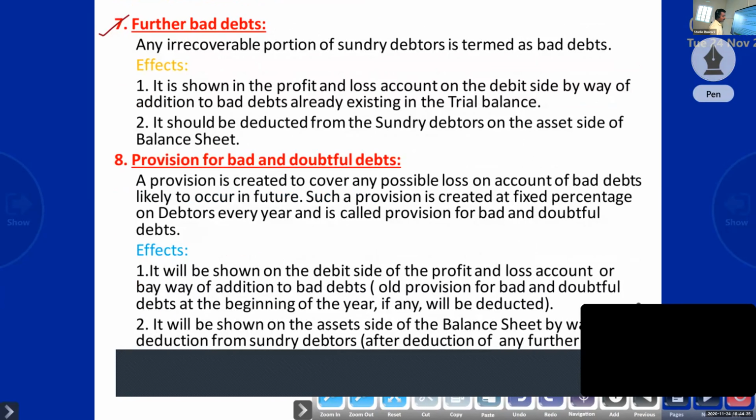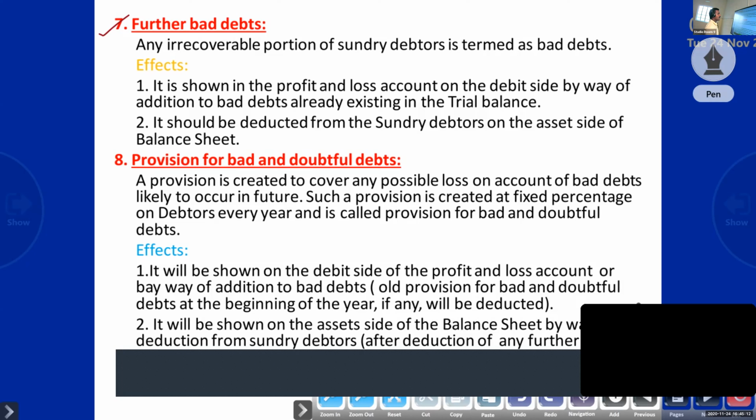So what do you mean by further bad debt? Bad debt means any irrecoverable portion of sundry debtors is termed as bad debt. Whenever we sold goods on credit to any person, if it is 100% sure that we won't get that amount from the customer, that is bad debt.